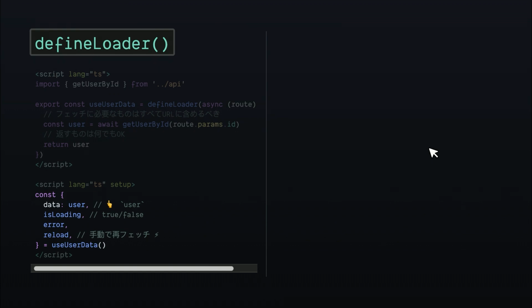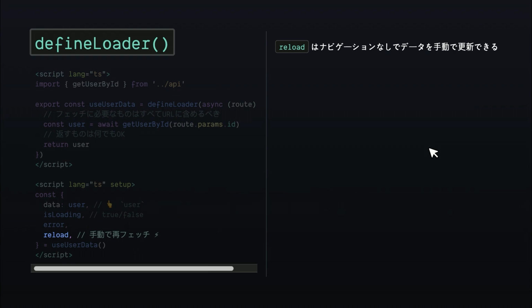Since we're also declaring the composable on the page, we can directly use it. So we can use the composable, and it returns a few properties. We have the data, so the return value that you have on the loader. We have loading, which is a Boolean state to know if you're still loading or not. It also works for refreshes in a moment. We have the error, which gives us access to promise rejections. And we'll see that more later in detail. And we have the reload, which allows us to manually reload the page without a navigation. Okay? So we can refresh the data, or rather reload.